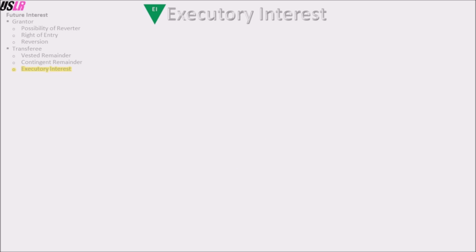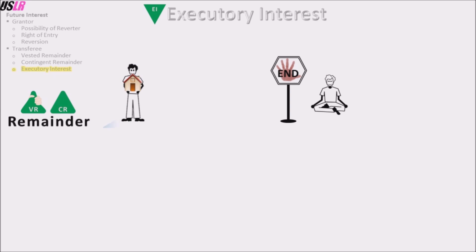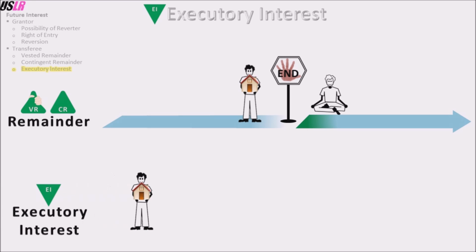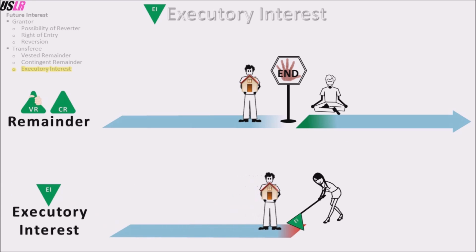While working through these examples, you may have been wondering why B did not have a remainder. B does not have a remainder because a remainder is a leftover. It's what is left after a present estate expires. An executory interest is not a leftover, and so it doesn't patiently wait for expiration. Instead, it cuts short someone's present interest.